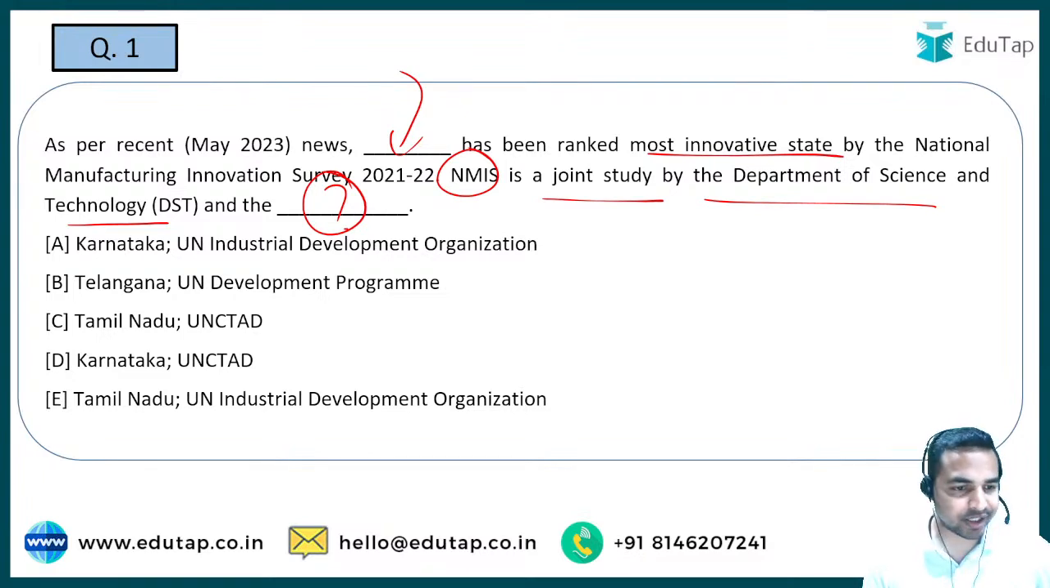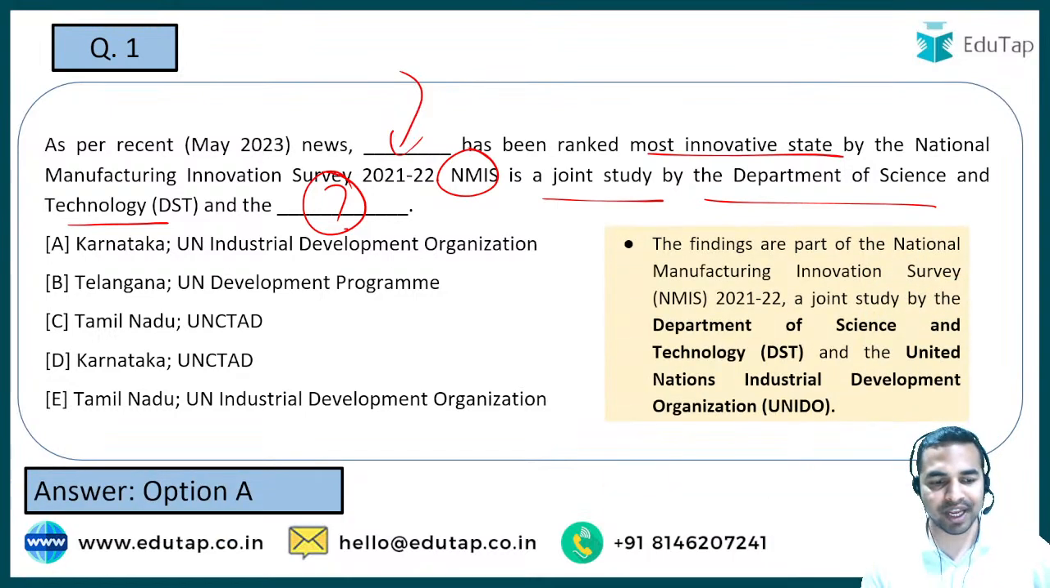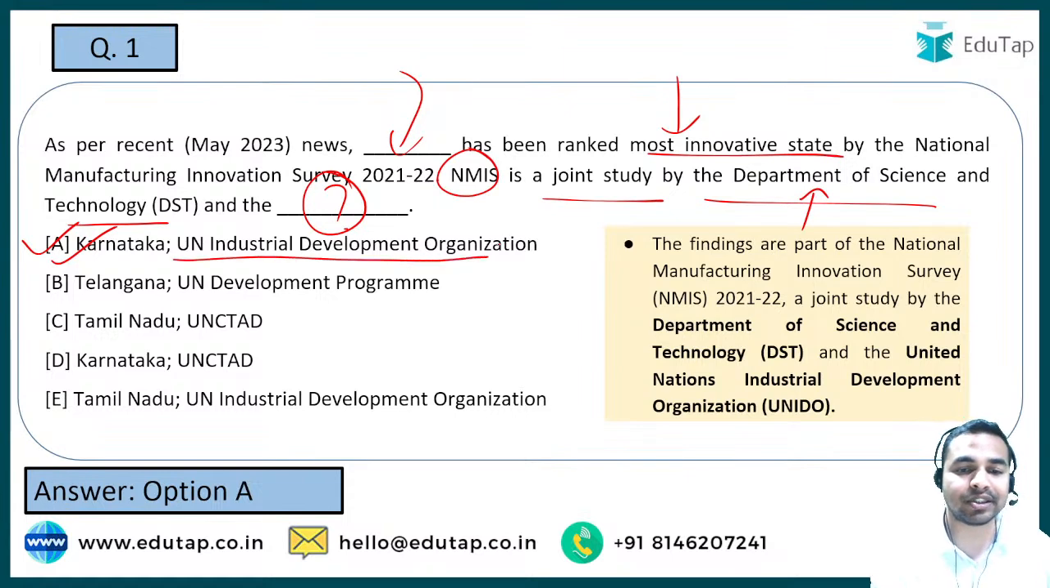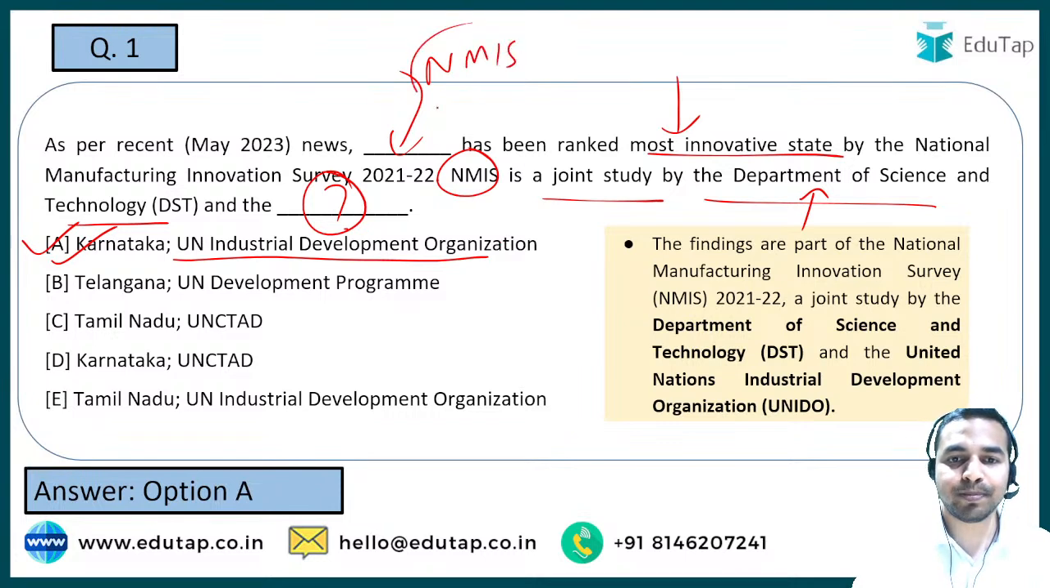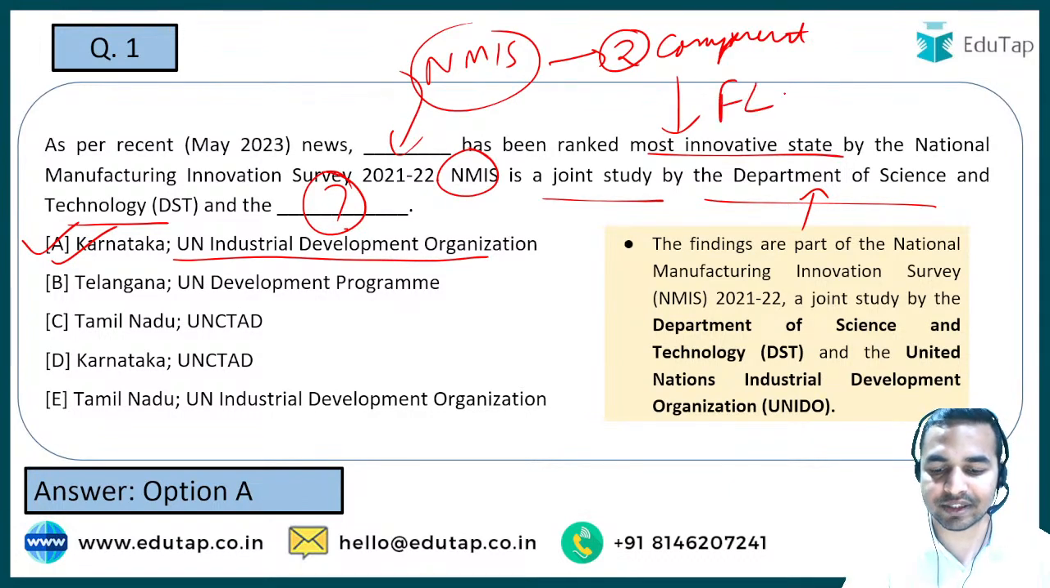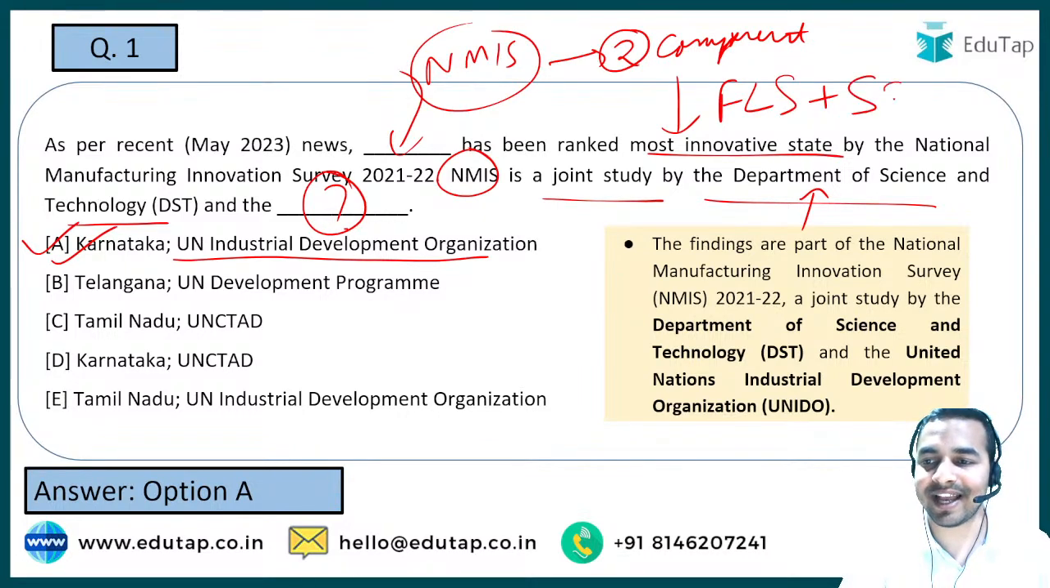Here I am getting the right answers from the people. Some are saying option D, some are saying option A. So guys, option A is absolutely the right answer. Karnataka is the state which is the most innovative state as per this survey. And when we talk about NMIS, it is a joint study between the Department of Science and Technology and the United Nations Industrial Development Organization. Basically this survey has two components. One component is the firm level survey, and the second component is SSI, that is the sectoral system of innovation.